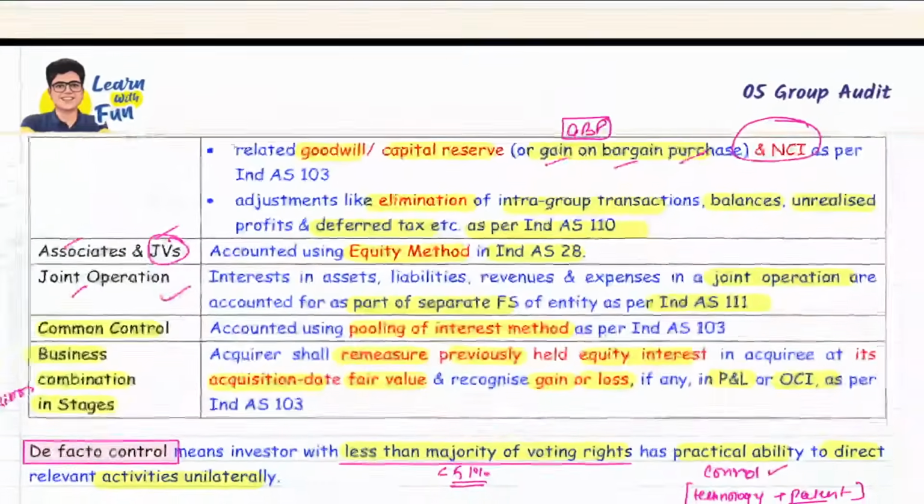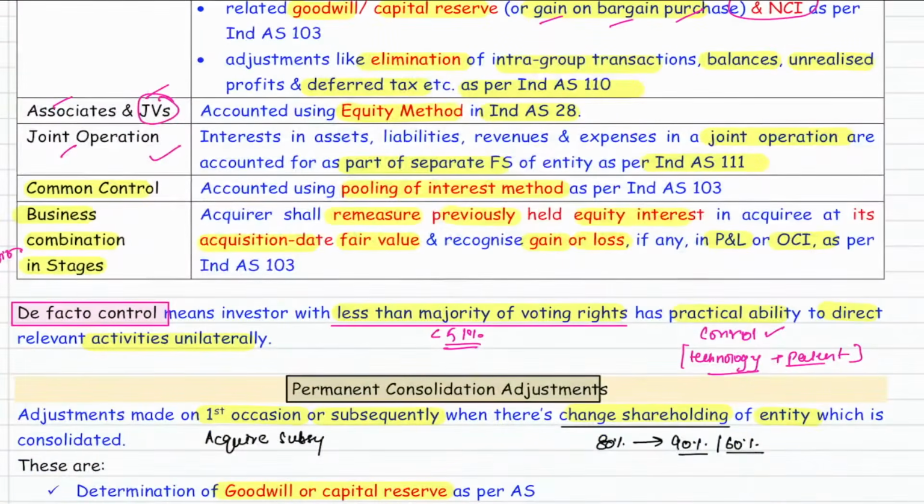Okay, so this is what you need to do. Then we understood the concept of de facto control. When you have less than 51% of the voting rights, still you have the ability to control and direct the activities. Then it is a de facto control.